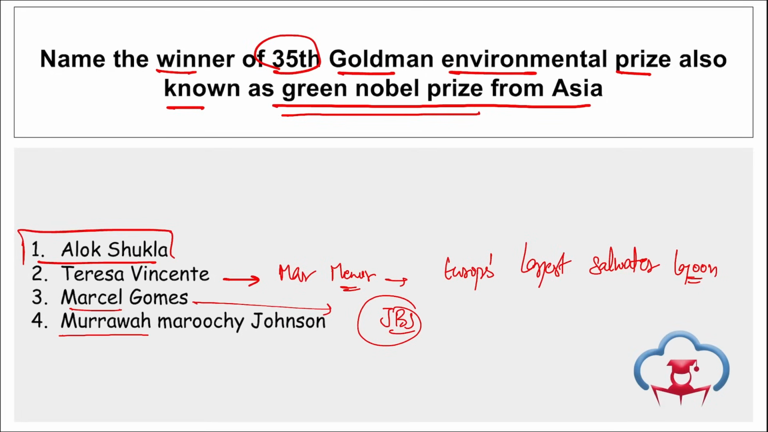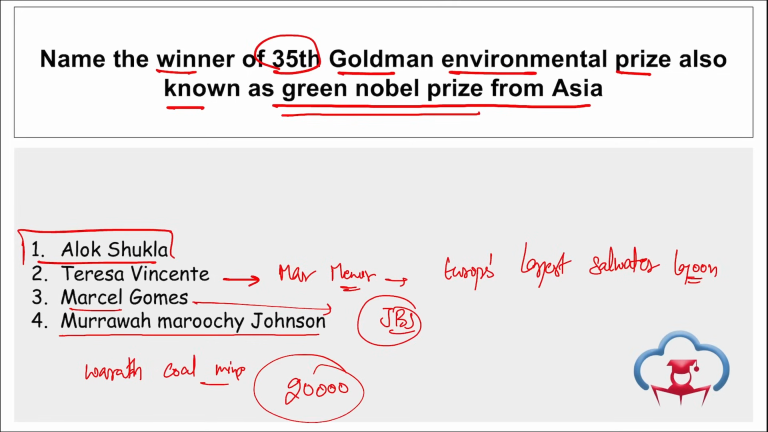Then if we talk about Murrawah Maroochy Johnson, right? She halted the Varatha coal mine, safeguarding more than 20,000 acres of Bimblebox nature refuge and preventing the release of 1.58 billion tons of carbon dioxide. Right? Her precedent-setting case upheld in 2023 allowed other indigenous groups to oppose coal projects by connecting climate change to their rights.